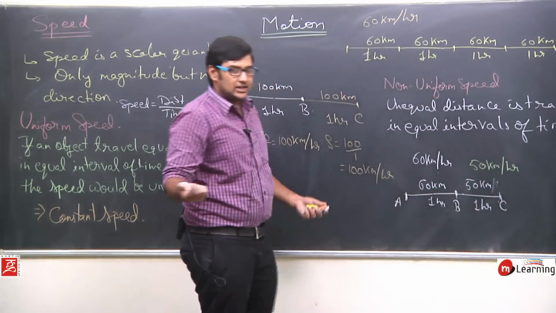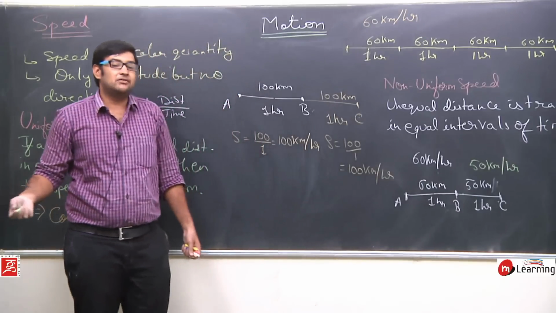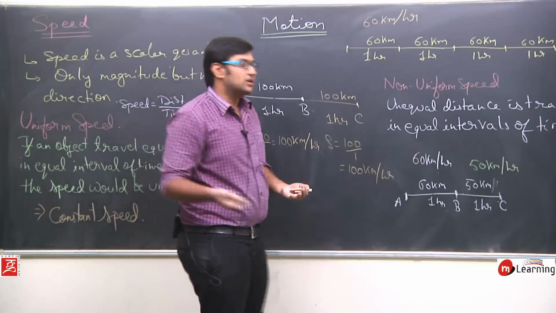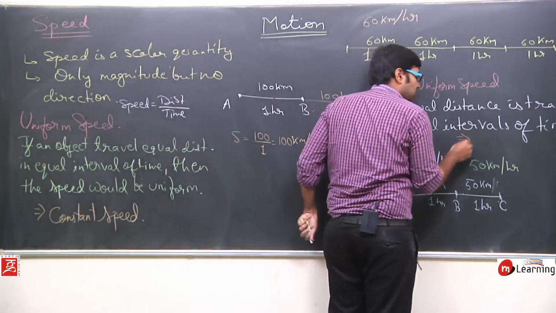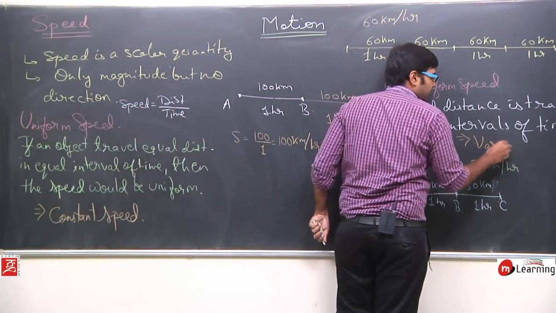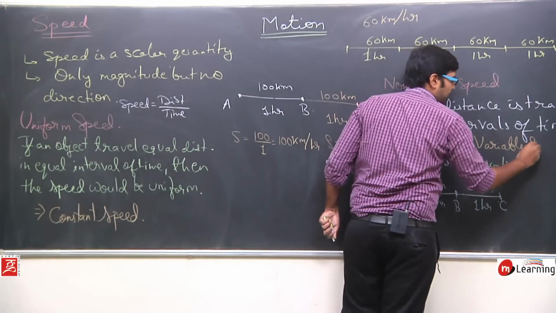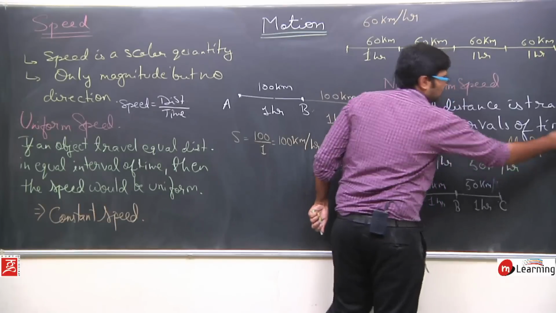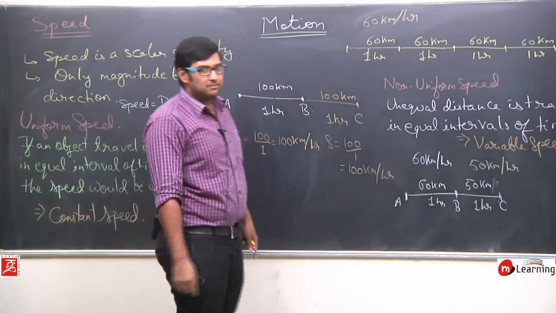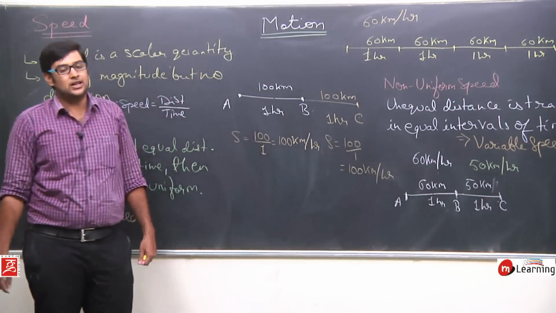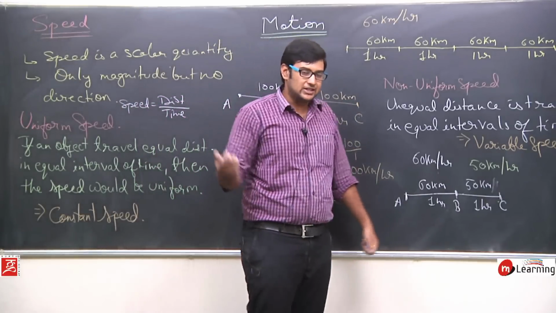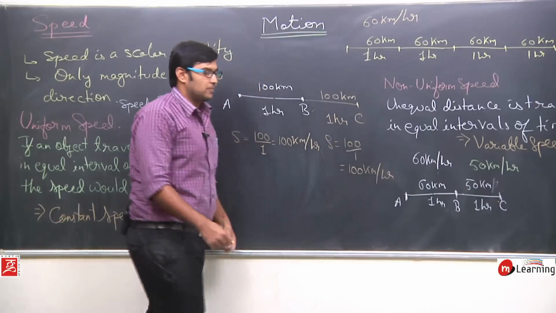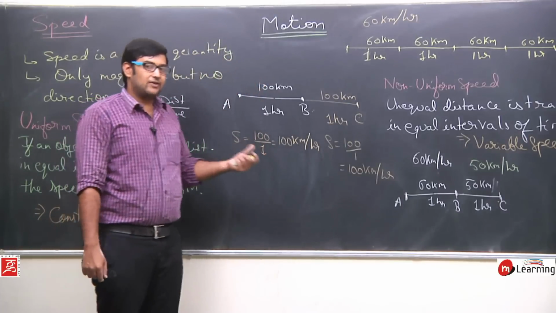So what it is said is that I am traveling with different speed. So I will say non-uniform speed means variable speed. Non-uniform speed simply signifies variable speed. This is the concept of non-uniform speed. Okay, that is the variable speed. So this is how you can define the speed.